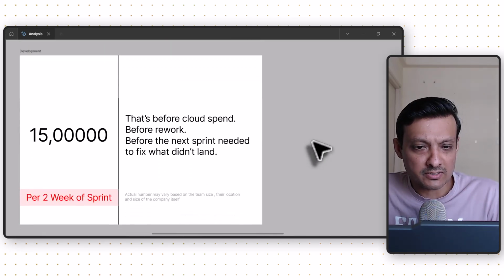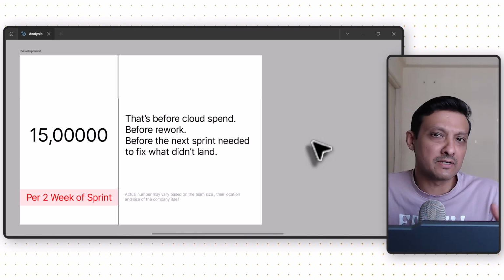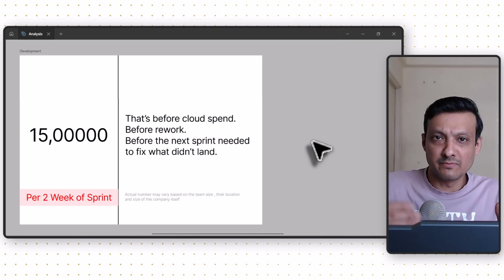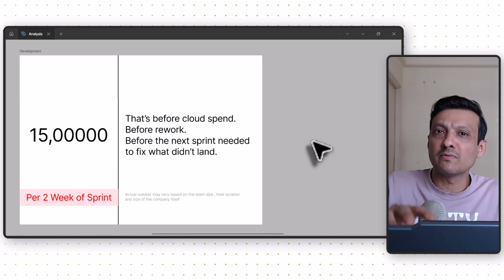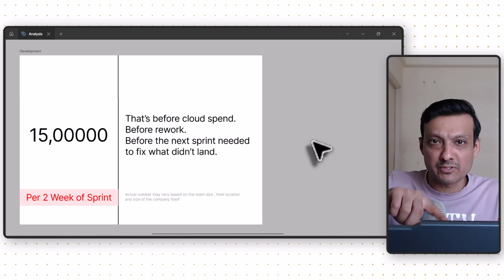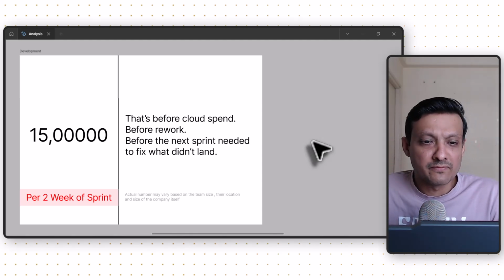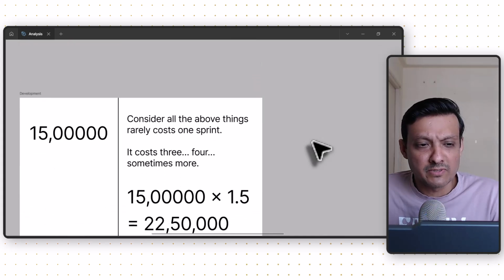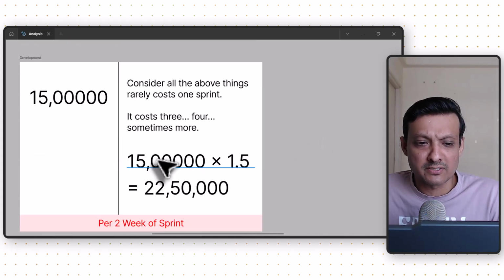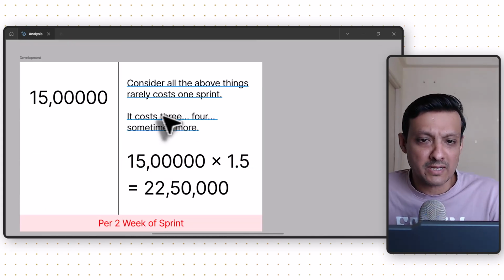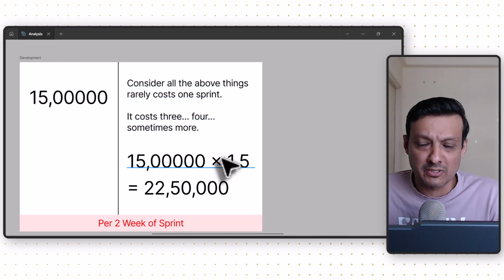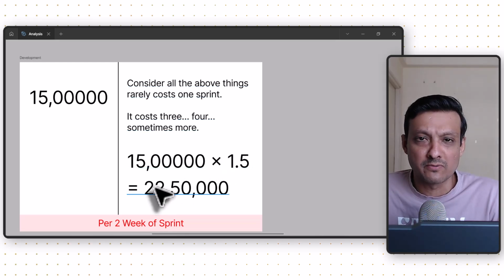Now, this cost is excluding the cloud spend that we have. We are not including the rework that the team needs to do after one of the sprints, and even some of the items might spill over from the previous sprint to the next sprint. If we include all of these things, the price would be slightly higher than this. So let's consider it would generally be 2 to 4 times, but on the conservative side, we are just including 1.5. So we end up with 22 lakhs 50,000.